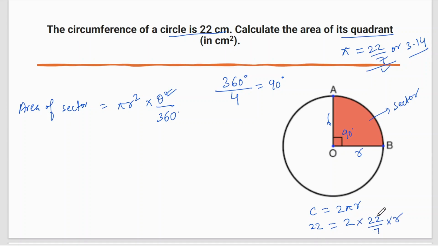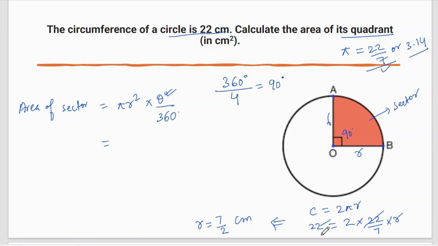Okay, so now you can see 22 and 22 got cancelled out. So R will be equal to, I don't have space here, so I am writing here, R equal to 7 by 2. Okay. So I have got the value of R. This is 7 by 2 centimeter. Okay. Now, let me use the formula. Now, you may ask, sir, why have you not written R equal to 3.5 or anything else? Because see, my purpose is to find the area of sector, not the calculation.